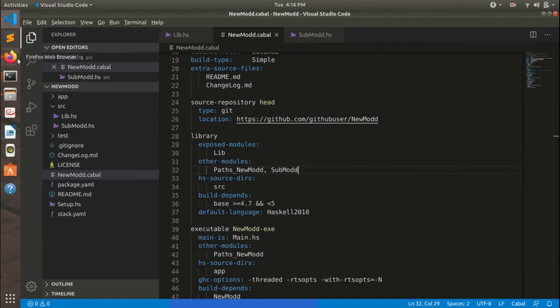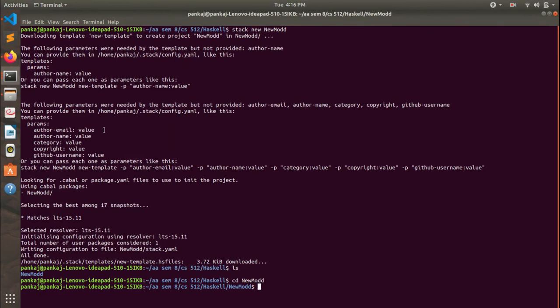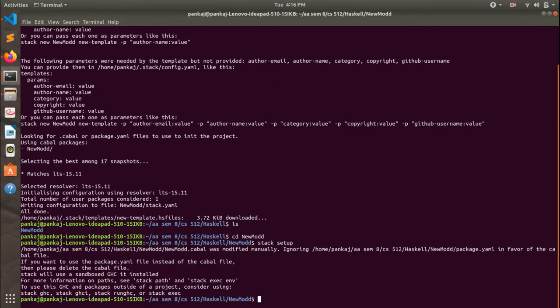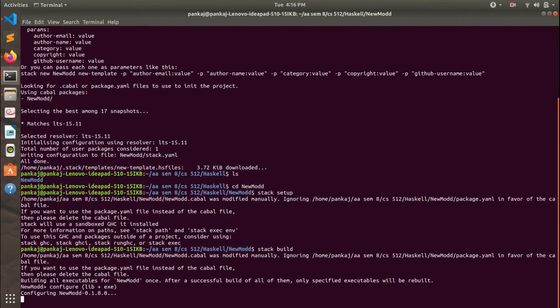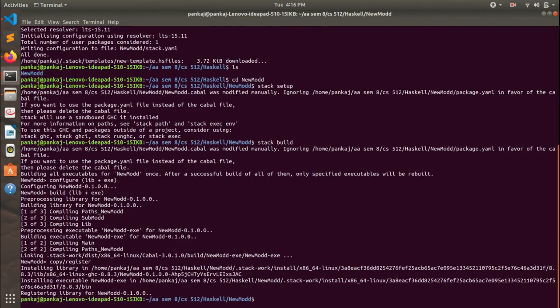So now we will see whether it is working or not. I will first set up, and then I will build the Cabal package using a tool called stack. For that type this command, stack build. Okay, so it has been built properly. Now we will check whether it is working properly by running it.